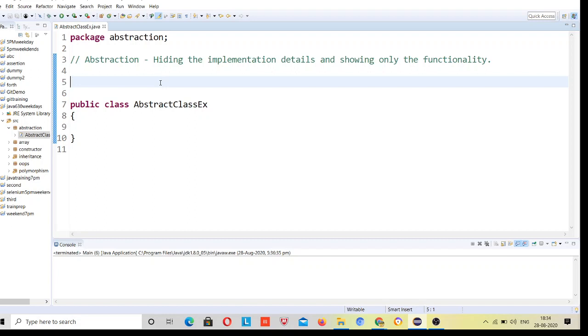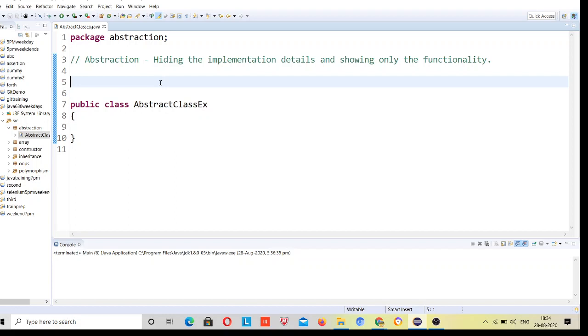If tomorrow the programming language changes, the end user doesn't need to care, because the UI part will be the same, right? Whatever happens behind the scenes, we don't know about it. So this is abstraction: we can follow the UI, but we don't know the implementation details.